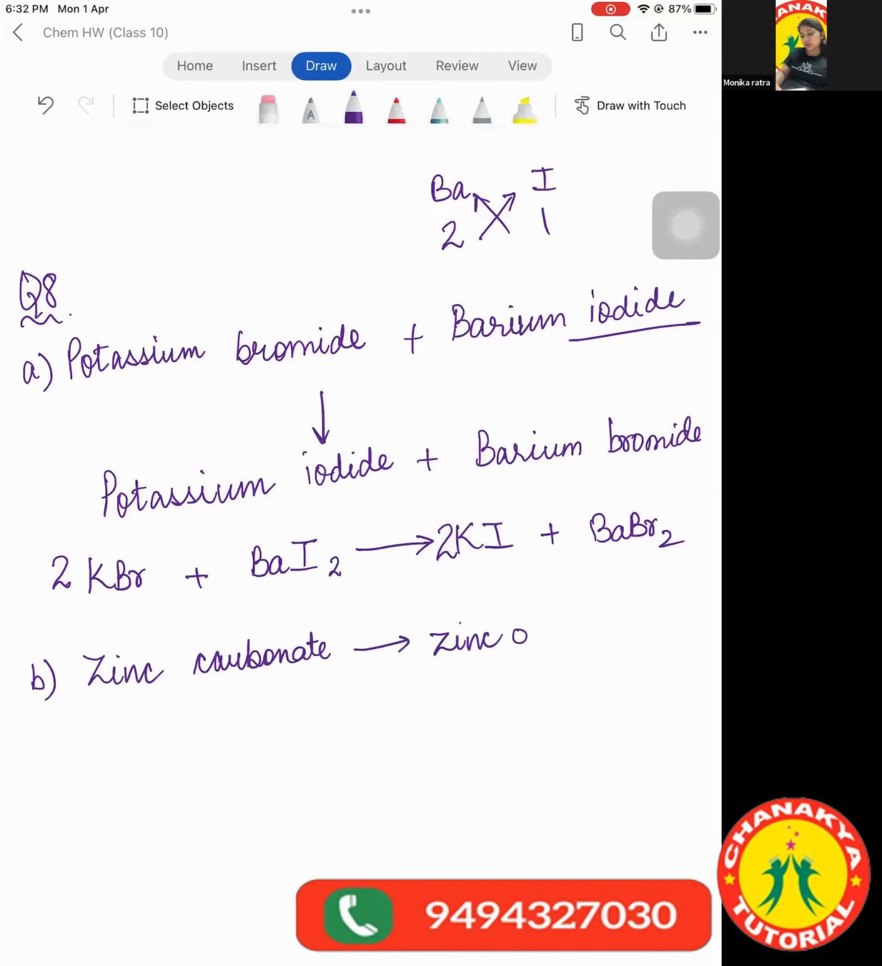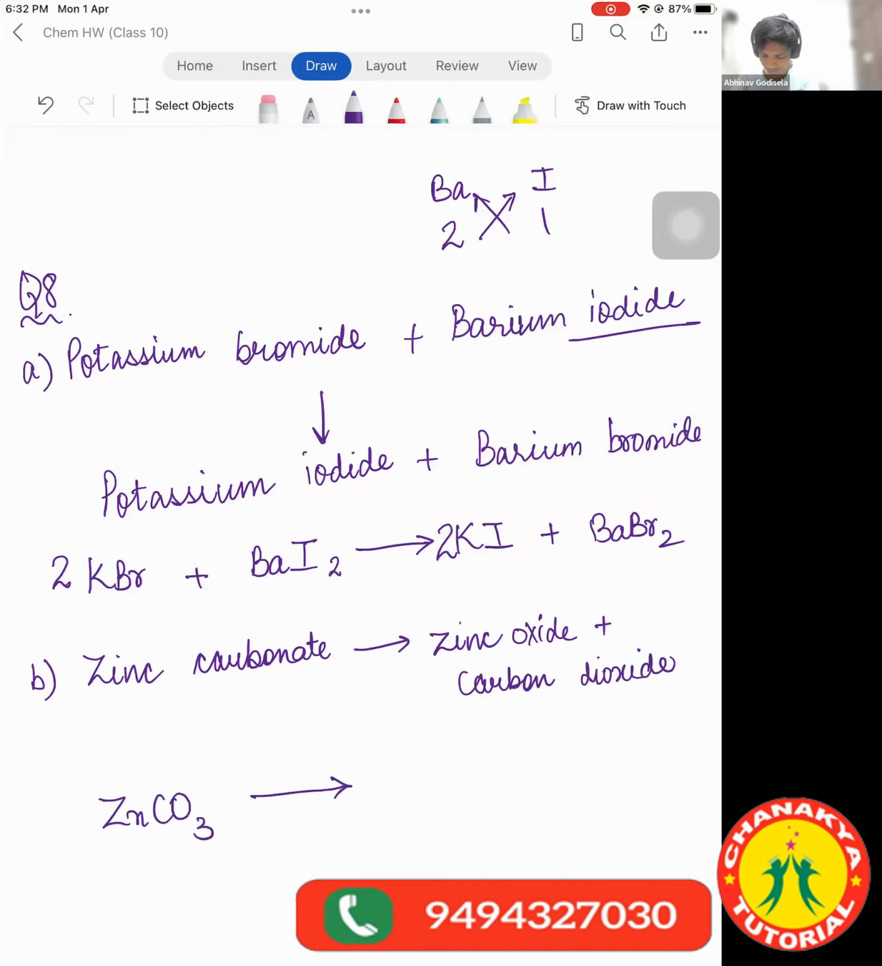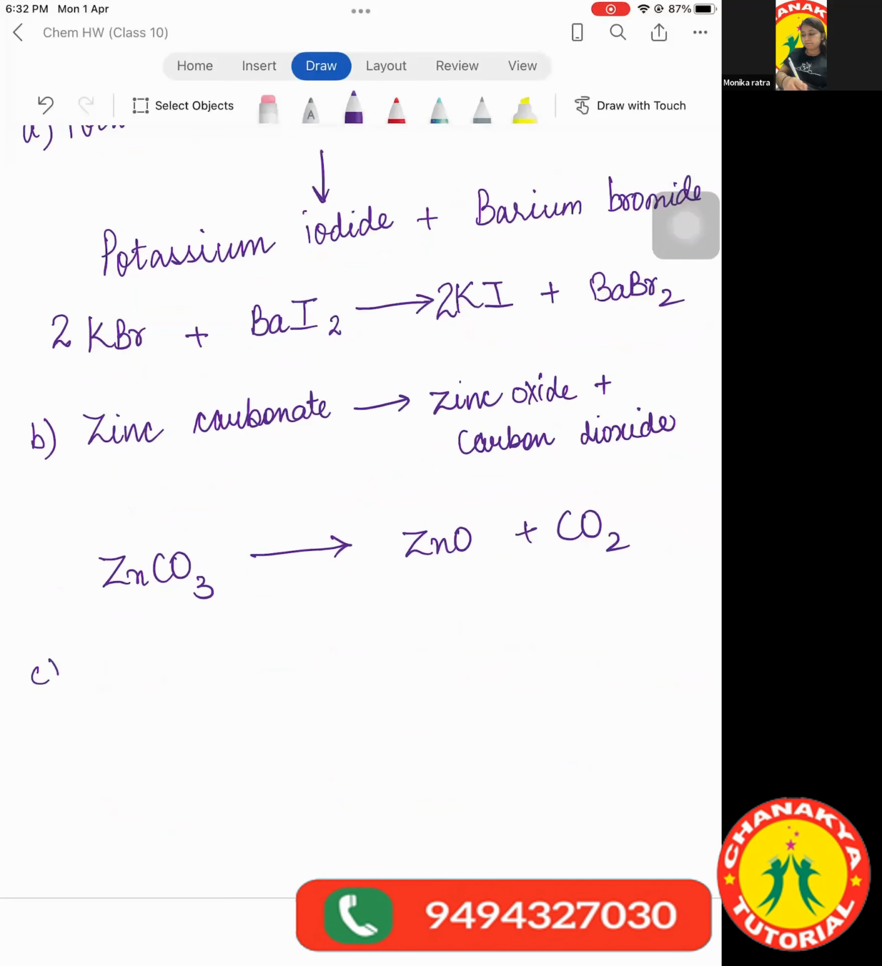It is zinc oxide plus carbon dioxide. Okay, tell me. ZnCO3 gives ZnO plus CO2. Correct. And what is the balanced equation? Ma'am, I think it doesn't need balancing. It is already balanced. Yes. Okay, children. Meher, this one is the easiest. I think you can do this on the spot itself.